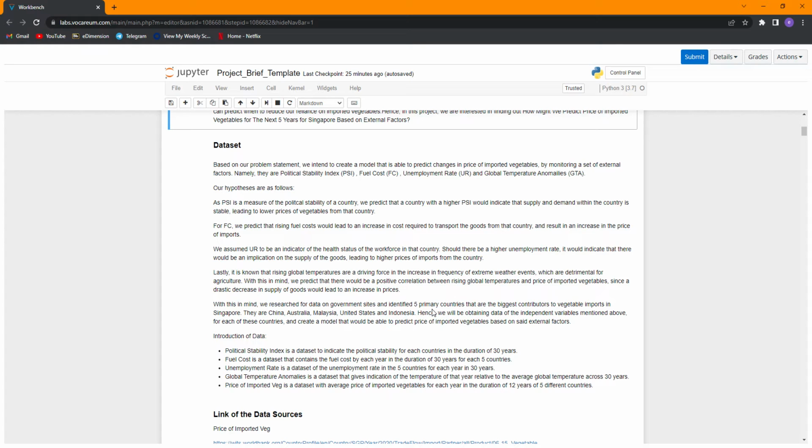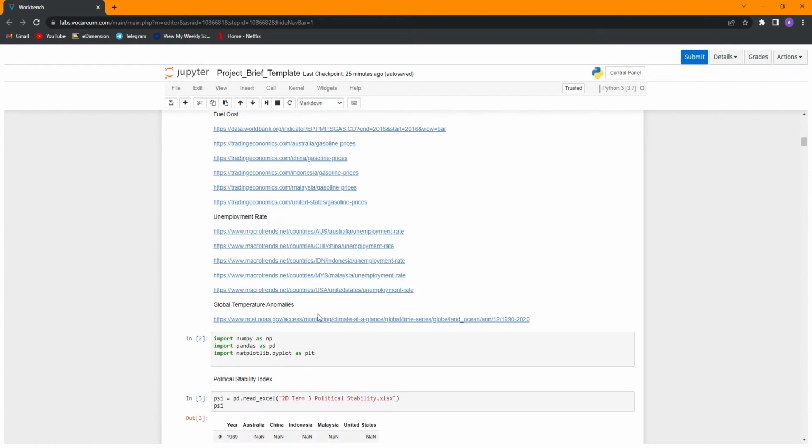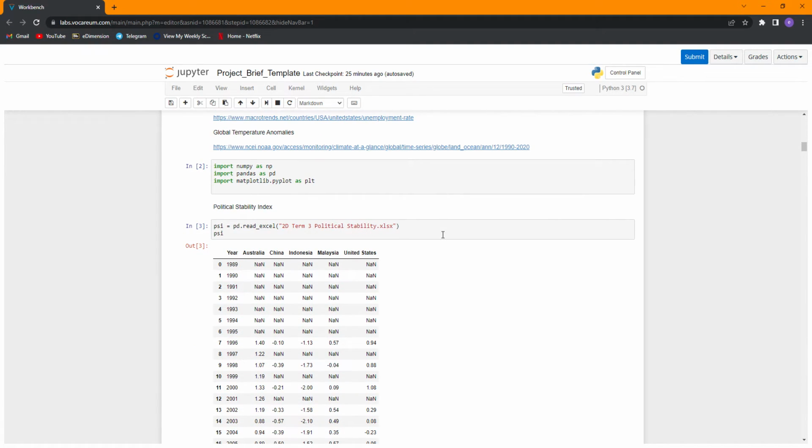With this in mind, we researched data on government sites and identified five main contributors to Singapore's vegetable imports: China, Australia, Malaysia, United States, and Indonesia. We got data based on these five different countries. This is just the links. Okay, moving on to PSI.